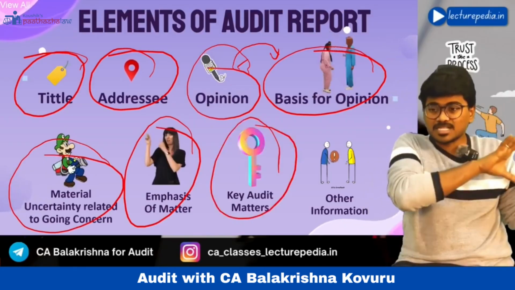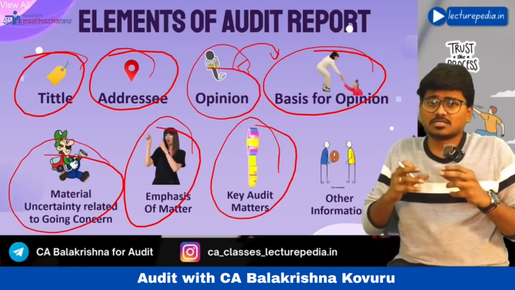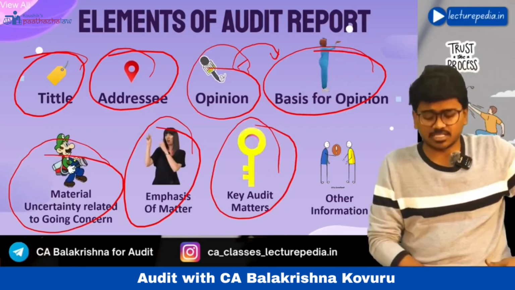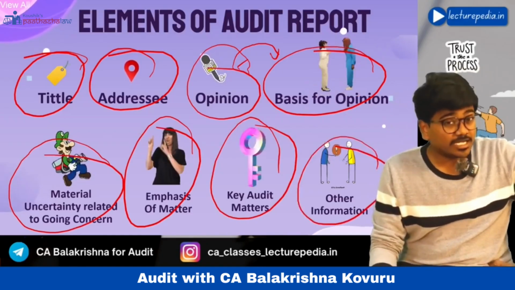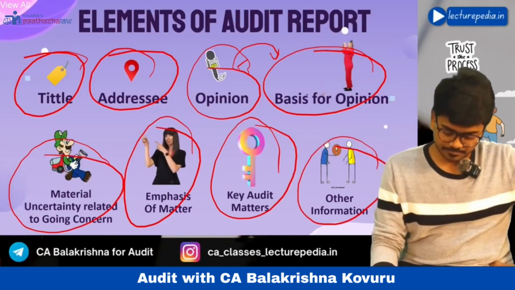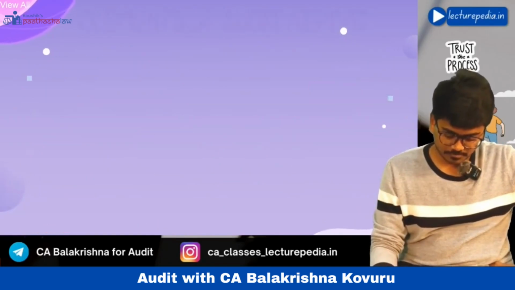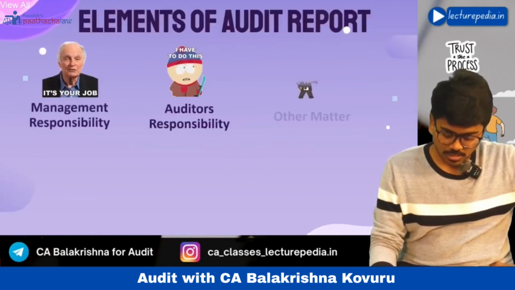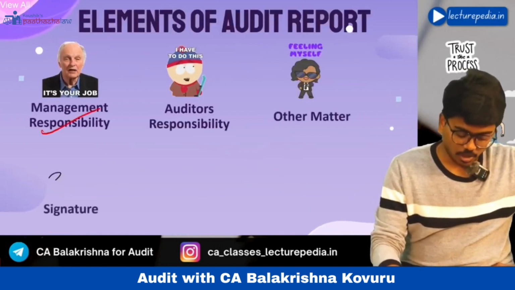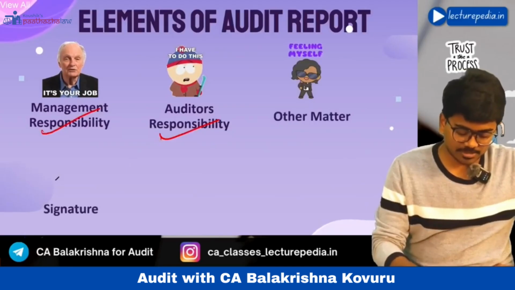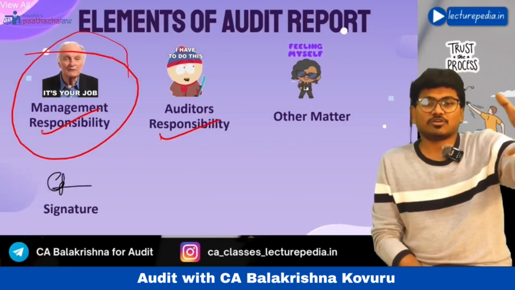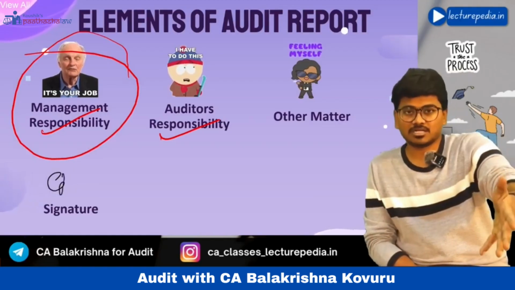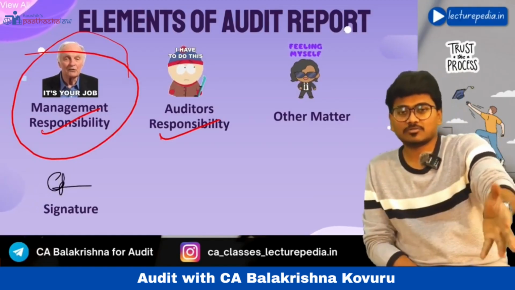See, this is the order in which the paragraphs have to be presented in the audit report. Next, other information paragraph, which will be dealt by SA 720. Next, you will have management responsibility, auditor's responsibility. Okay, in the management responsibility, you will disclose the responsibility of the management, like preparation of financial statements, establishment of internal controls, to provide the required information to the auditor, right?